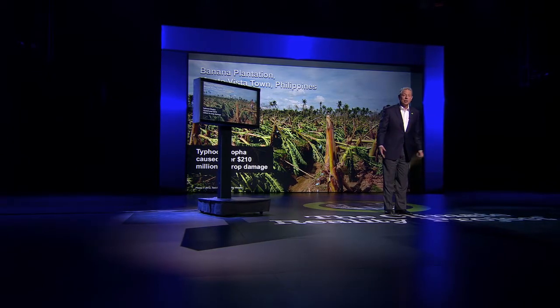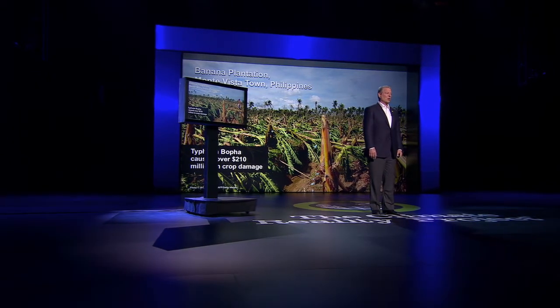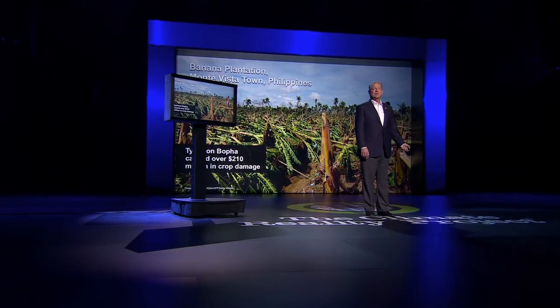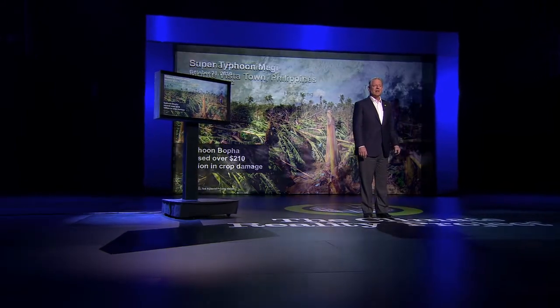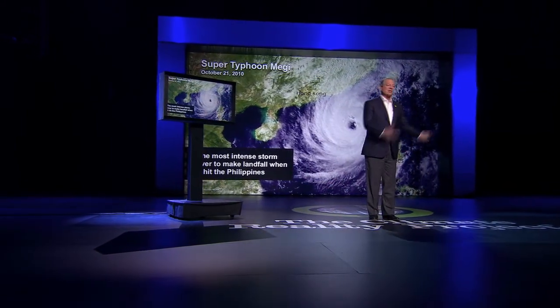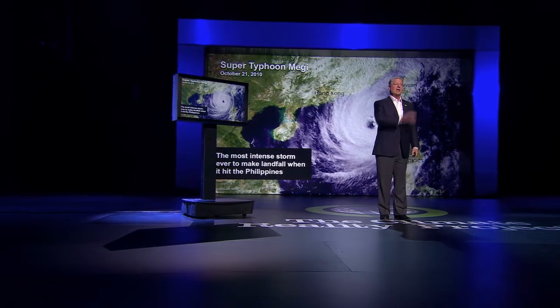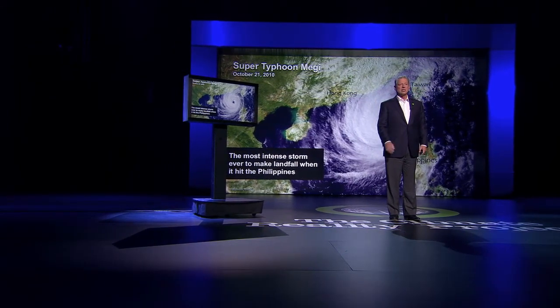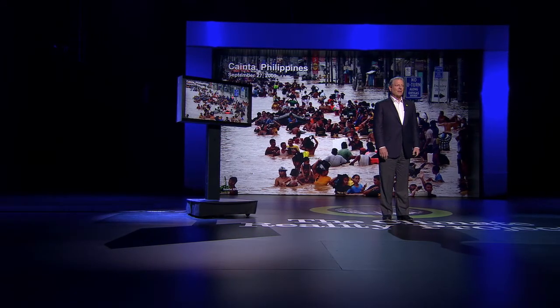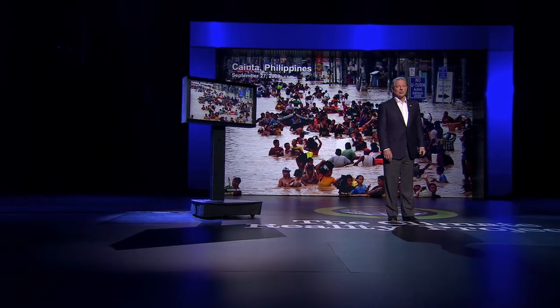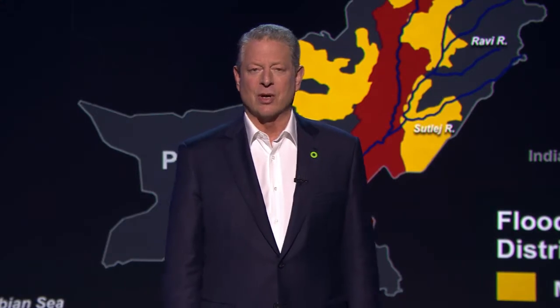The agricultural damage is sometimes overlooked. This storm last year in the Philippines caused $210 million in crop damage. This super typhoon was the strongest and most intense storm ever to make landfall. And the Philippines has set some records where these climate-related disasters are concerned.